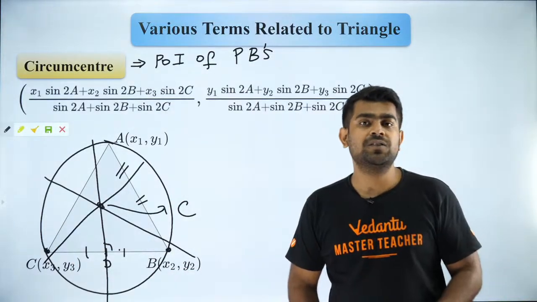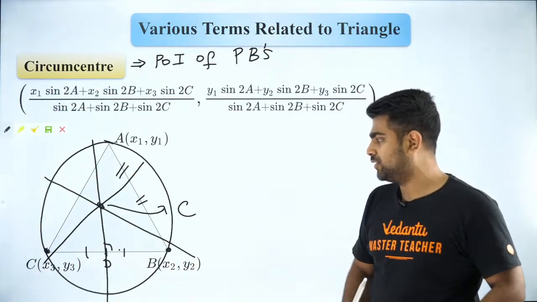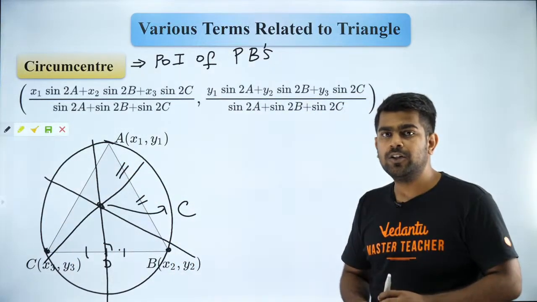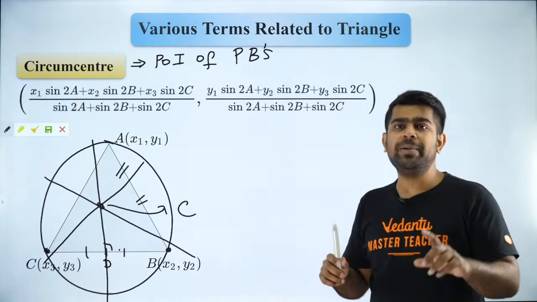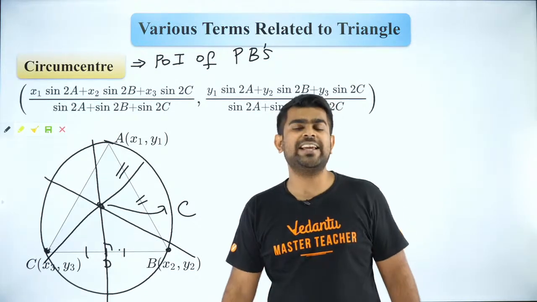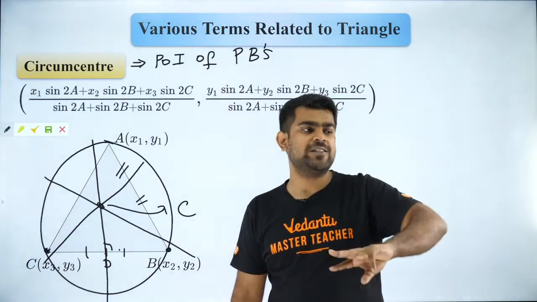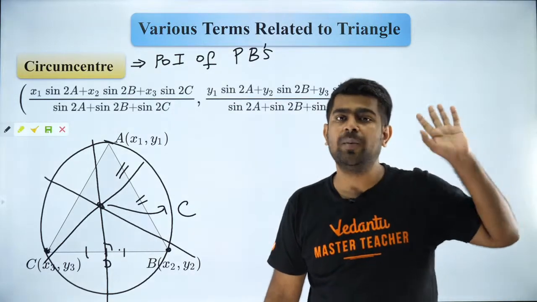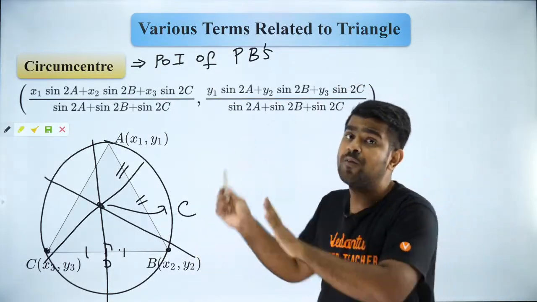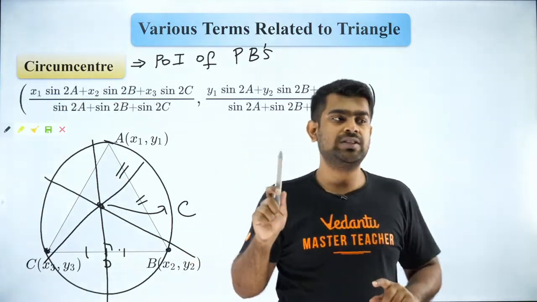Circumcircle is the circle which passes through the three vertices A, B and C. Are you all clear? Everybody? There can be only one unique circle passing through A, B and C because A, B and C are non-collinear points. When you have three non-collinear points, there can be only a unique circle passing through them. So the center of that circle is called your circumcenter. Are you all clear with it?